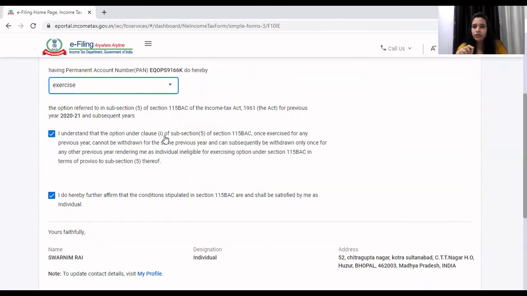And in clause 1, the individual HUF falls who is having income from PGBP, that is business or profession. Once they have exercised this option, then for that year, they cannot withdraw this option. For subsequent year, they can withdraw. And if they withdraw this option, then again they are not eligible to claim this benefit.